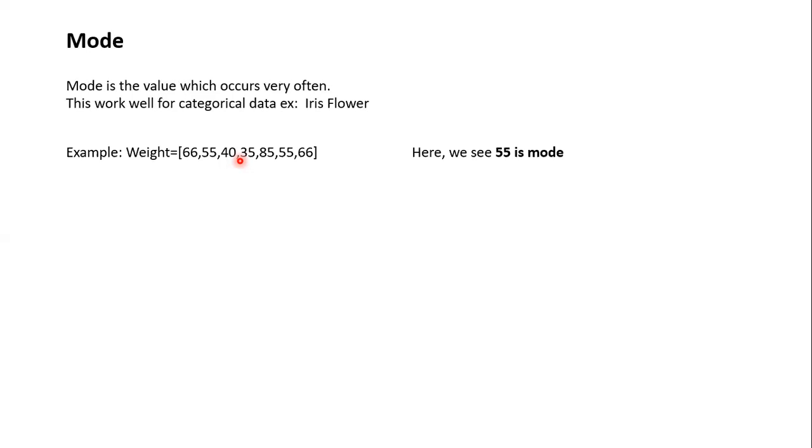We use the mean when the data is uniformly distributed, because then it is very easy to apply the mean. But when the data is not uniformly distributed, then we can apply the median. And coming to the mode, we can use the mode value if the data is skewed or for missing categorical values.